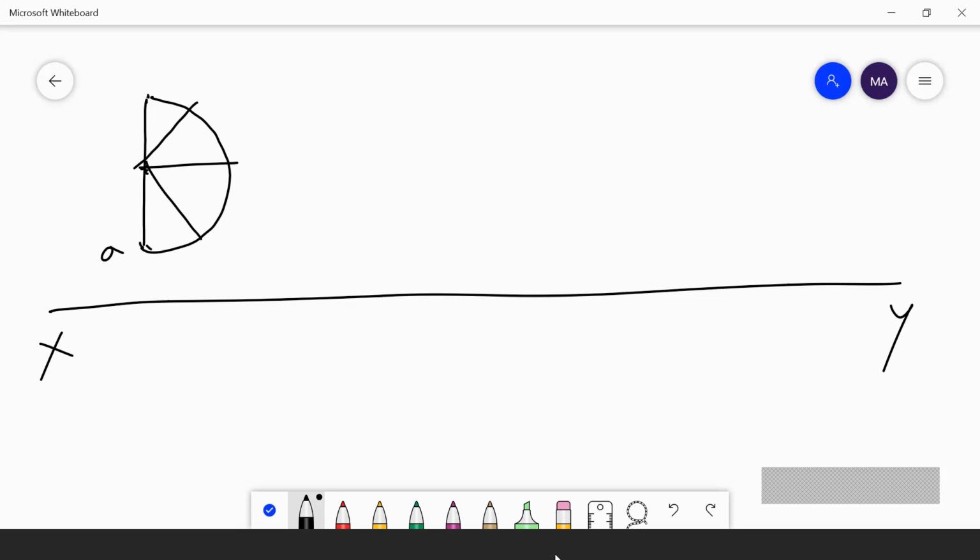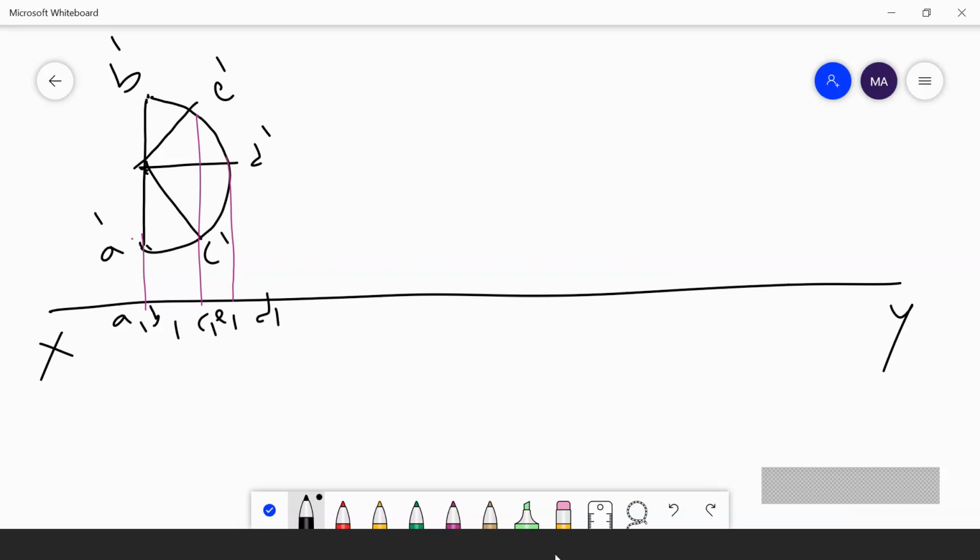This one is A, this one is A dash, B dash, C dash, D dash, E dash. Okay, I am projecting it downwards. Here we will get A1, B1, C1, E1 and D1.